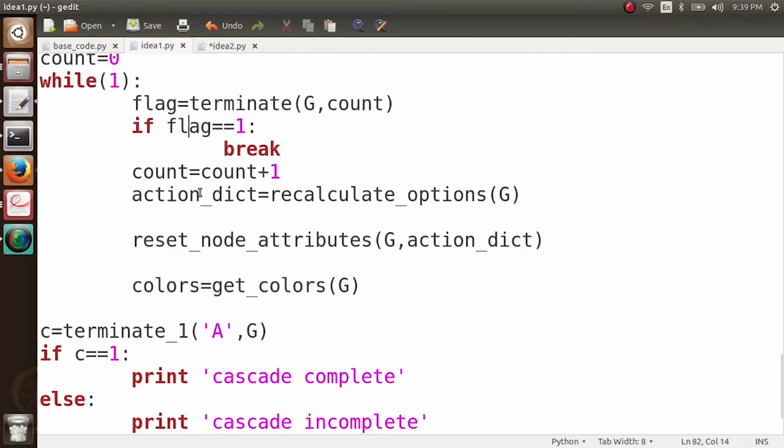So now we are going to implement the second idea. What was the second idea? In the first idea, we looked at how increasing the payoff associated with this new action or new behavior can cause a complete cascade. In our second idea, we were to talk about key people, right?